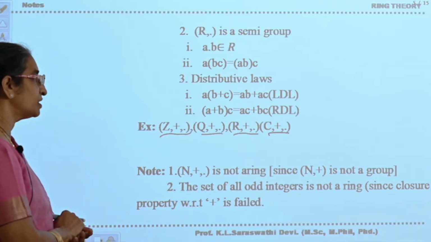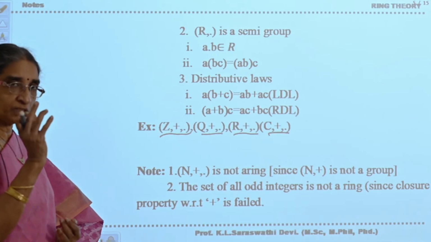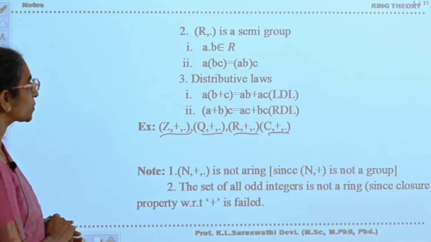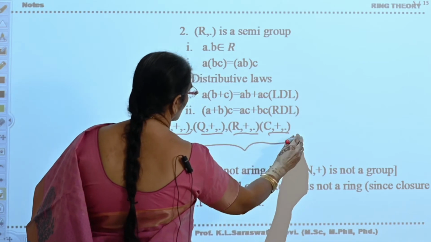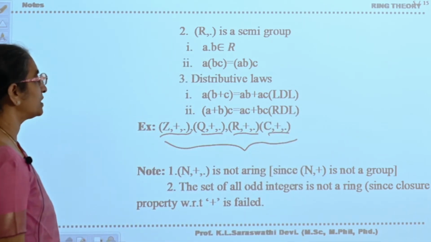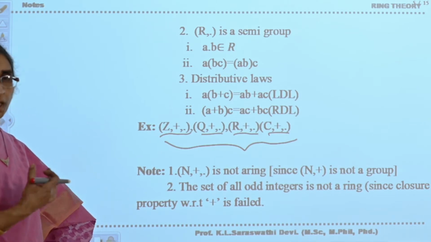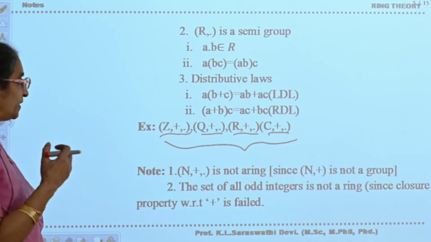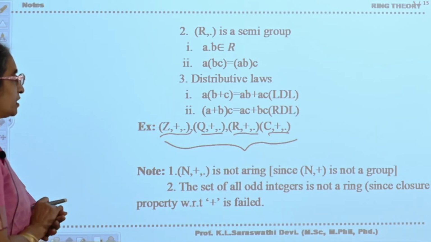Similarly, in the other three sets also, (Z, ·) is a semi-group with respect to multiplication, and the distributive laws also are satisfied in these four sets. So these four sets are examples of rings. In the problems video, we will see separately how they form the abelian group and semi-group, and how they satisfy the distributive laws.